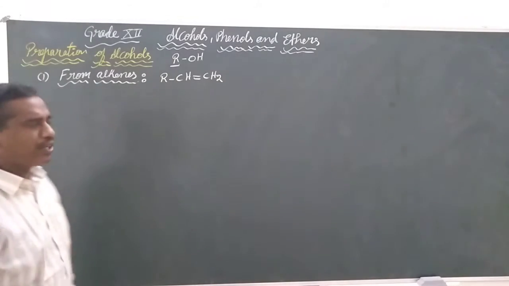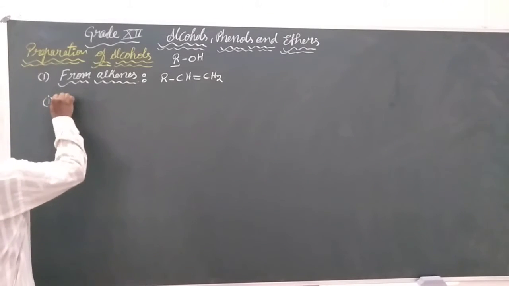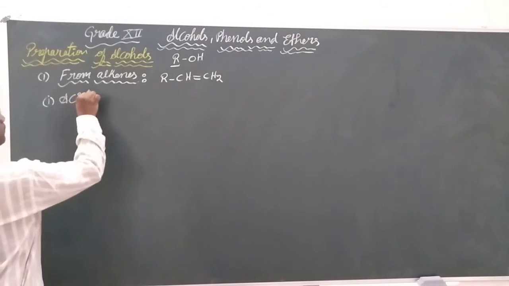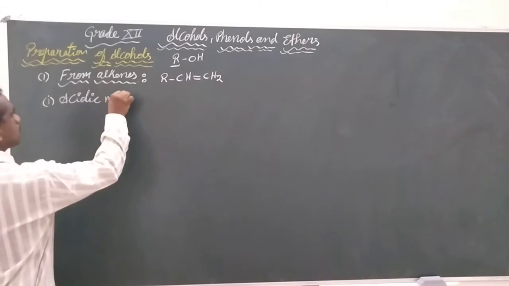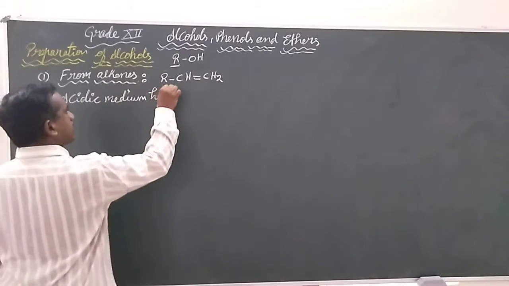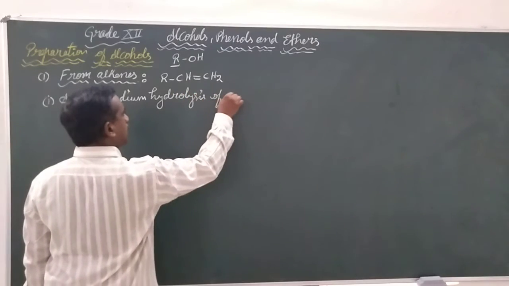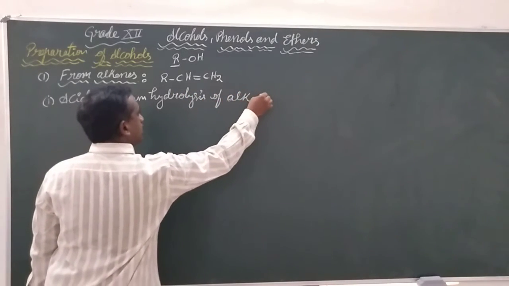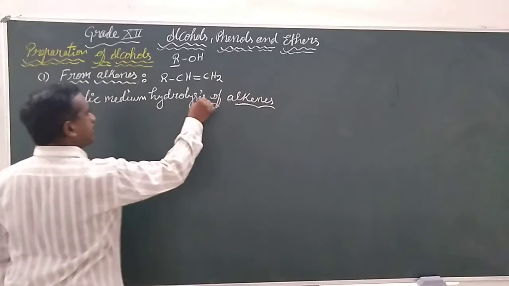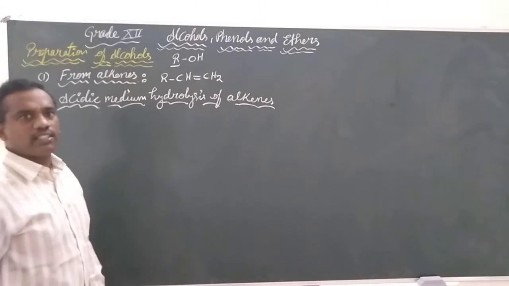First, we are going to continue with acidic medium hydrolysis of alkenes. The first method is acidic medium hydrolysis of alkenes.